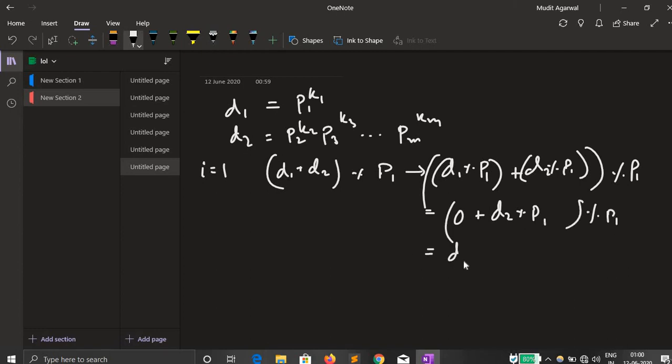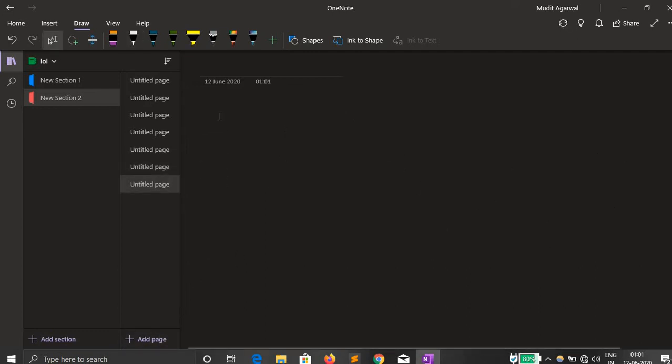This is equivalent to d2 percentage p1, and we know that this happened because d1 is divisible by p1, because d1 is basically made up of p1s, and d2 is definitely not divisible by p1 because it contains all prime numbers in a except for p1. Therefore d2 percentage p1 is not equal to 0. Similarly for all other i's,